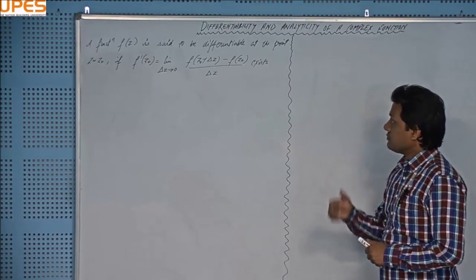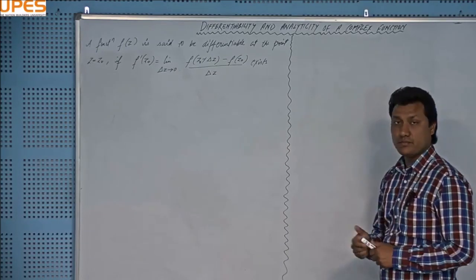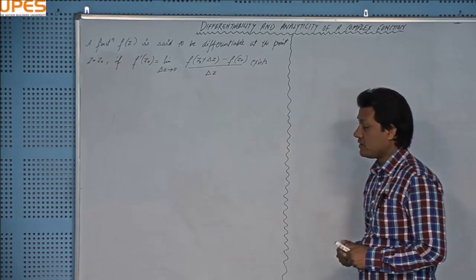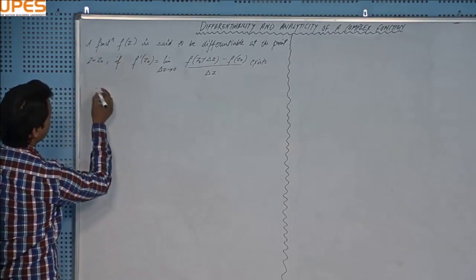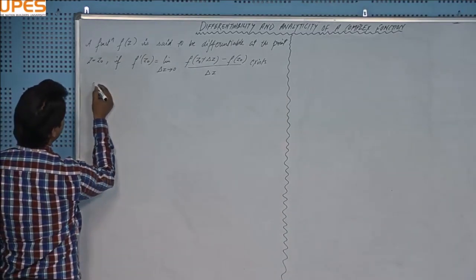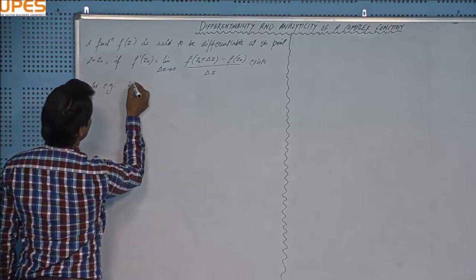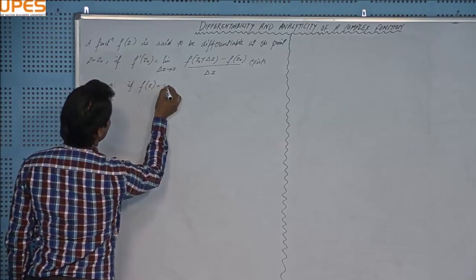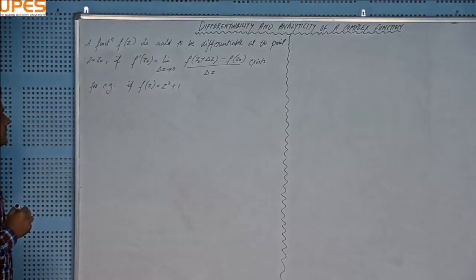So this is the formula to find the derivative of a function at the point z equal to z naught, and I will exhibit a small example for this. Suppose I take, for example, the function f(z) equal to z square plus 1, and we have to check its differentiability.